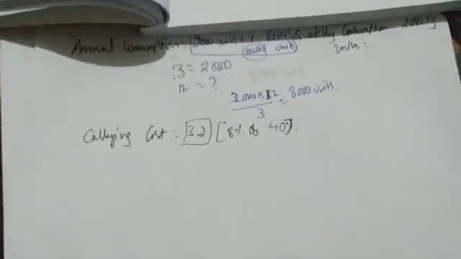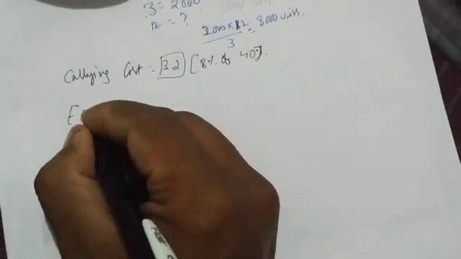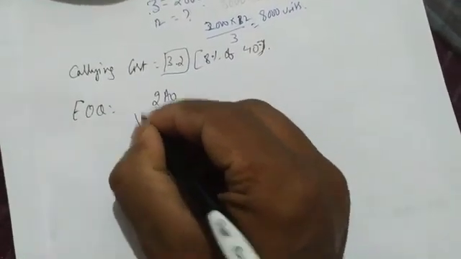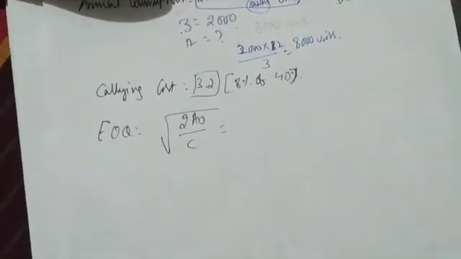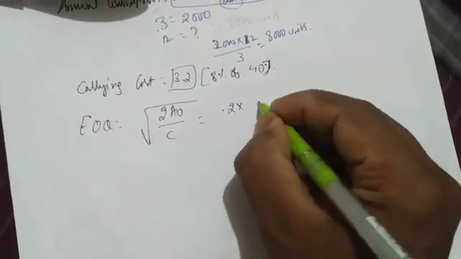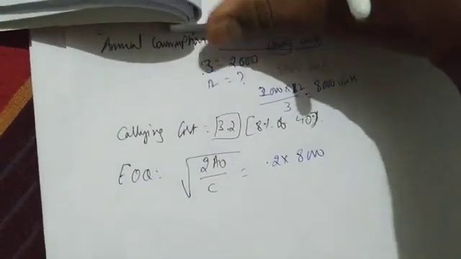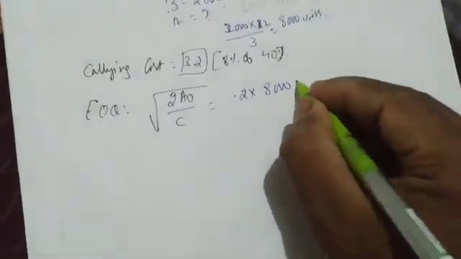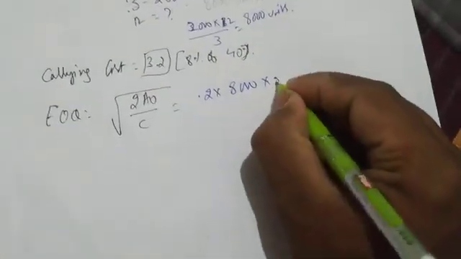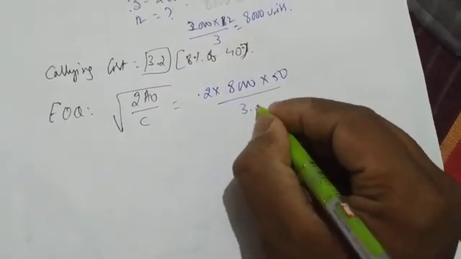Okay, so now we can find out EOQ, which is root of 2AO divided by C. We have A also. So 2 into A, annual consumption is 8000 units, into ordering cost, he has given 50 rupees, cost of placing one order, 50, divided by 3.2.